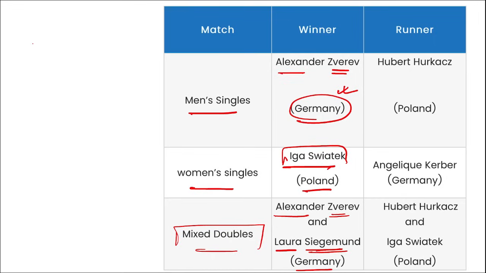Right. Next, this United Cup saw the participation of 8 countries, right? And each country is represented by 3 men and 3 women players to compete in the event. And this was played on hard court surface.